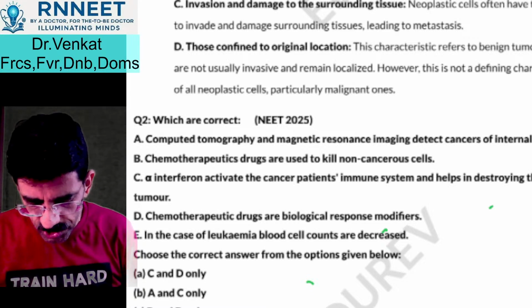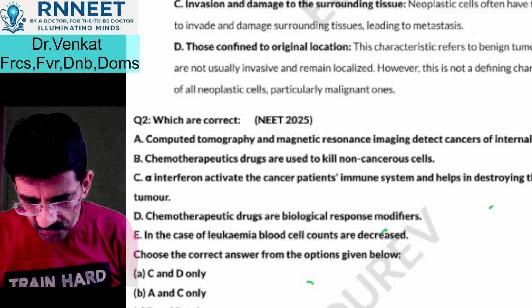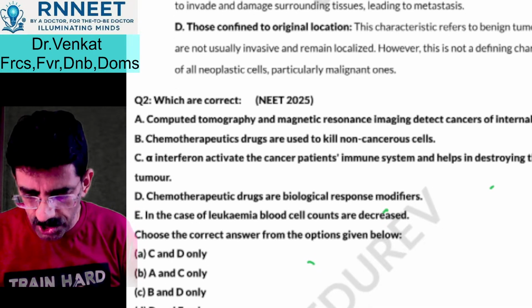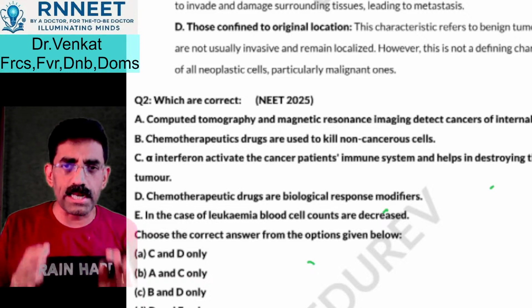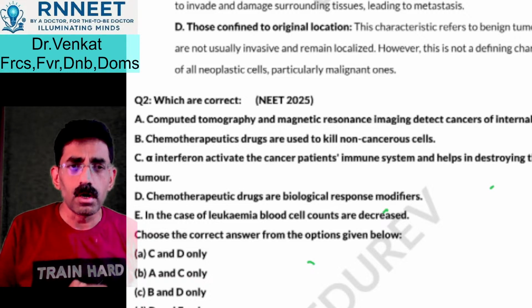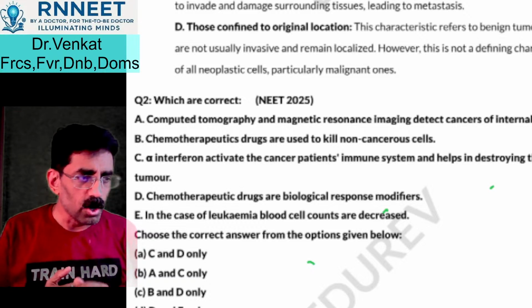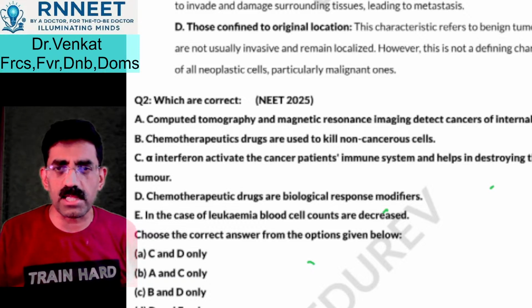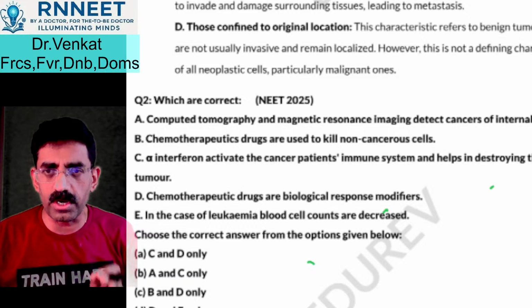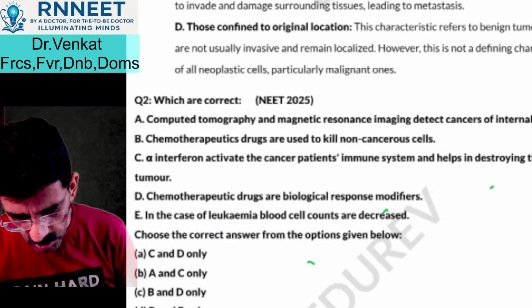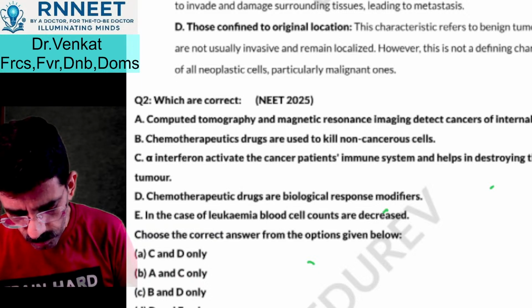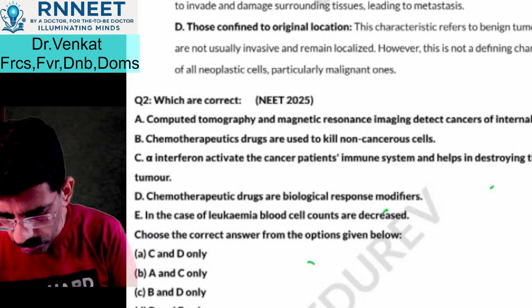They have asked this question. Computerized tomography and magnetic resonance imaging detect cancers of internal organs. To detect a cancer of an internal organ, what are the tests that are done? You do the CT scan and MRI. They help to detect the cancers of internal organs, right? So that is very important.